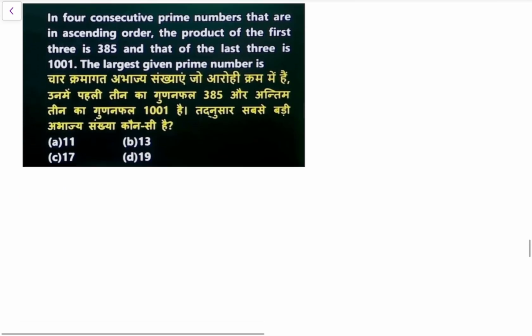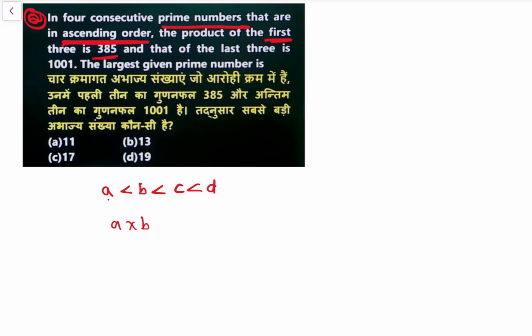Then see this is the next question. In 4 consecutive prime numbers that are in ascending order, that is a less than b less than c less than d, the product of first three is 385, that is a into b into c is equal to 385. Then that of the last 3 is 1001, that is b into c into d is 1001.